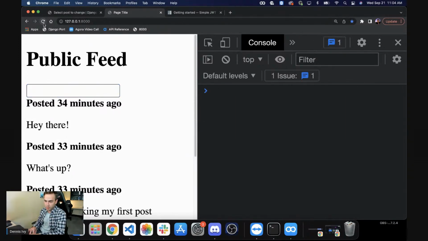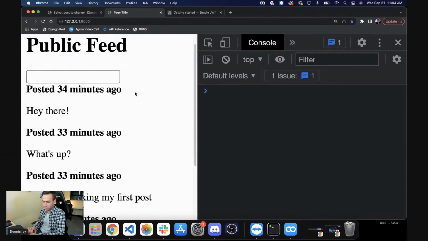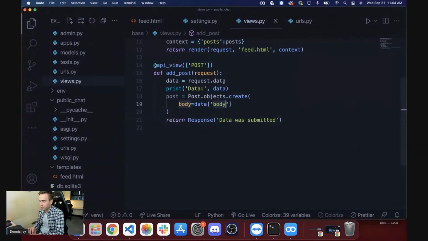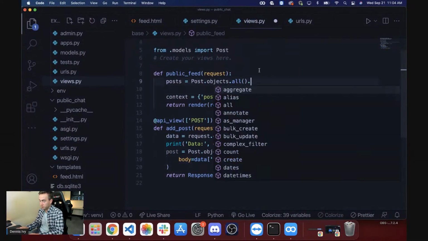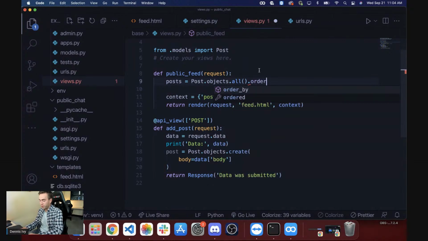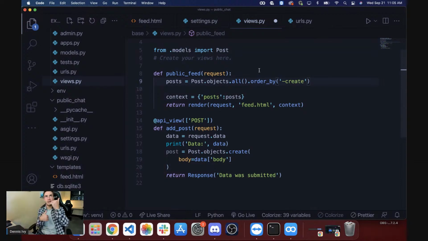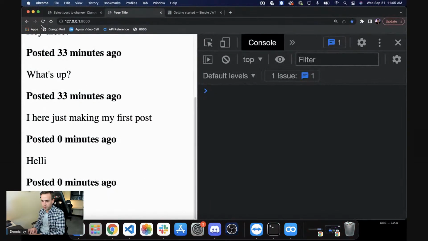If you look right here, you notice that the message is not rendering here, but if I refresh it, then it should render here. Okay, so let's actually change the order. We'll just go to Post.objects.all().order_by, and we'll do -created. So that should order it in descending order. Basically, the newest object is going to be first. We're just using the created value from the model. Let's try that one more time.